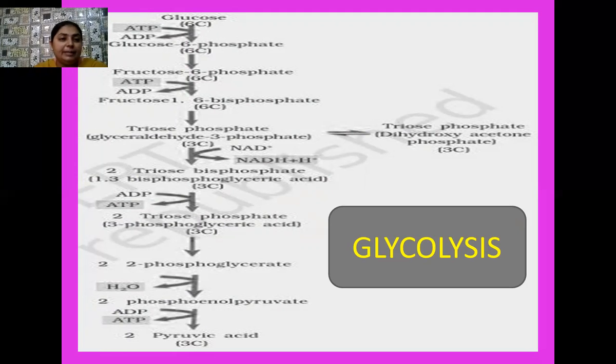And here one NADH2 molecule is formed, which is also an energy rich molecule, and ATPs are also produced during the process. That's why the net gain of glycolysis is 2 molecules of pyruvic acid with how many ATPs? 2 ATPs. Okay, student, go through the flow chart carefully.